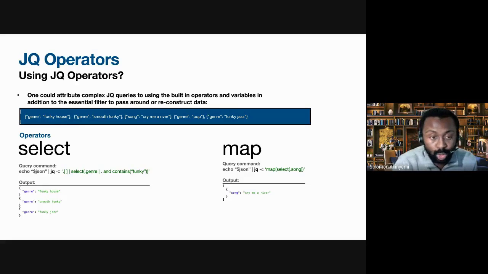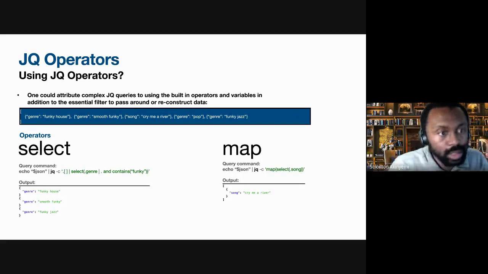And then, with a map function, that basically just runs a filter for each element in the input array. So we've got an array there with lots of different elements, and what we're doing is we're basically running a filter through that. In addition to that, we're using the select operator to then just grab anything there that's got song as a key. And as you can see there, we've got an output.